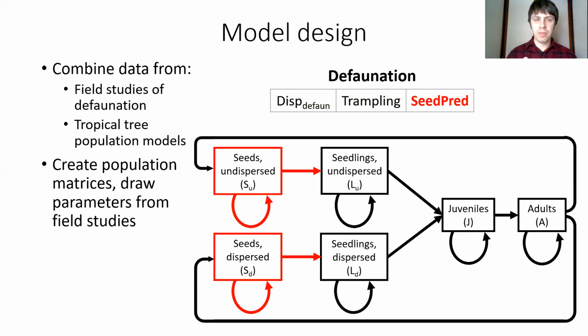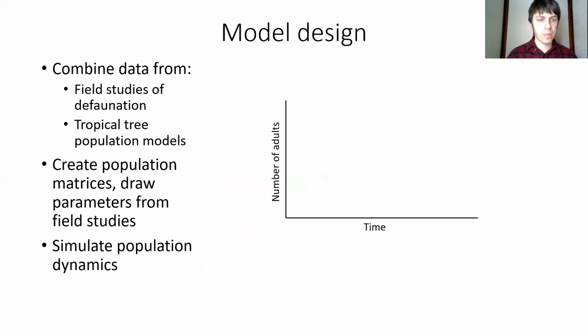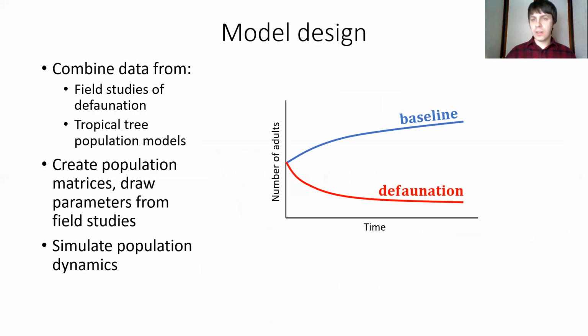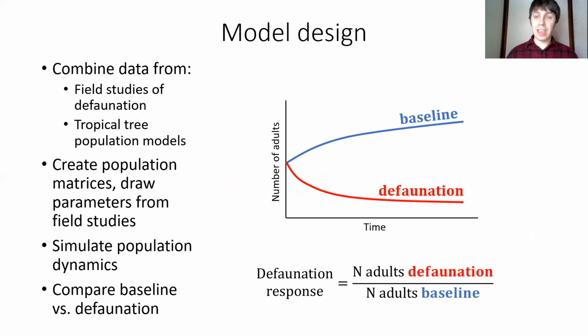And the values here were drawn from the parameters that I showed earlier, from those meta-analyses of field data. So now that I had a defaunation scenario and a baseline scenario, I simulated the population dynamics and saw over time, how does the baseline population do? How does the defaunation population do? And I can compare them to get what I'm calling a defaunation response, to see exactly how much defaunation mattered. How much did defaunation differ from what we would expect if there weren't defaunation effects?